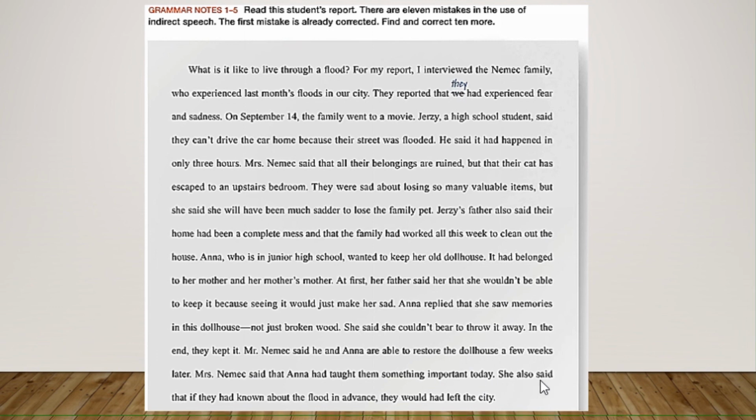So she also said that if they had known about the flood in advance, they would have left the city? No, they would have. If you are using would, this is a modal. What it means is that you need the base form of the verb after it, right? The modal. So would have. Don't forget those things, guys. Please put it in your page, right? Because it has to be uploaded. So just put it, and I needed to do it with you for me to explain some other things and changes that you need to remember.